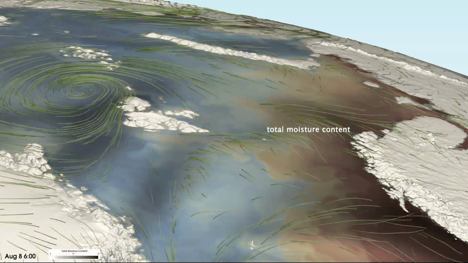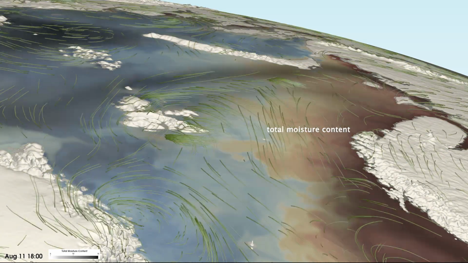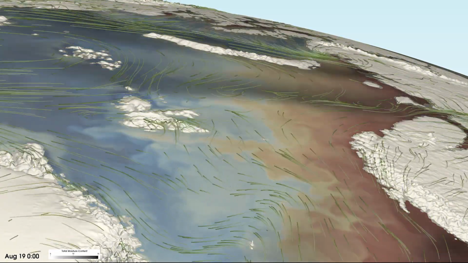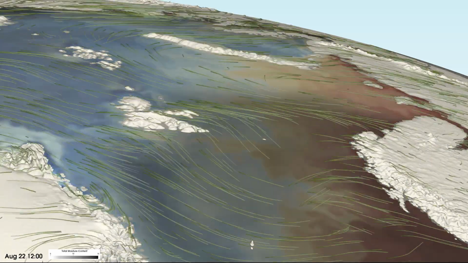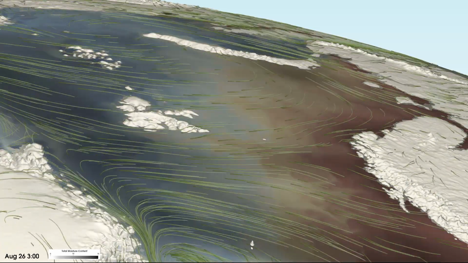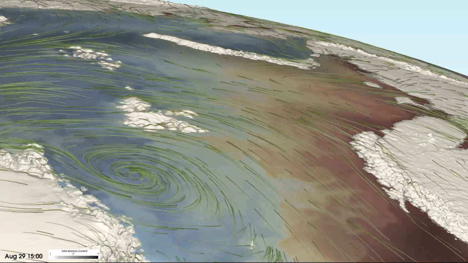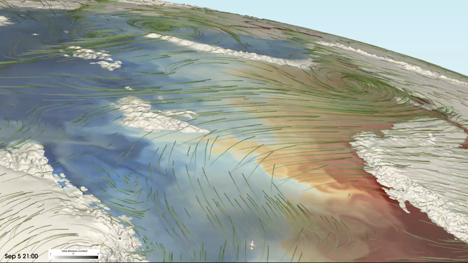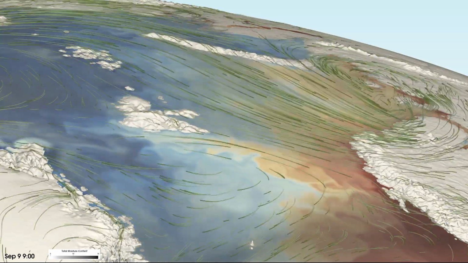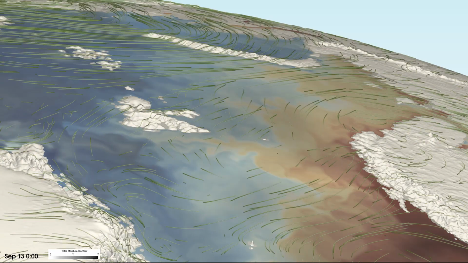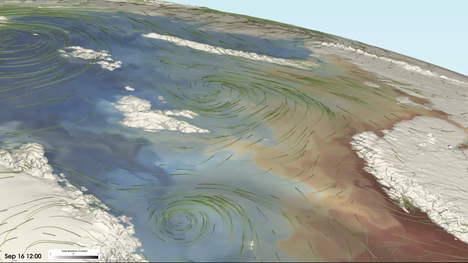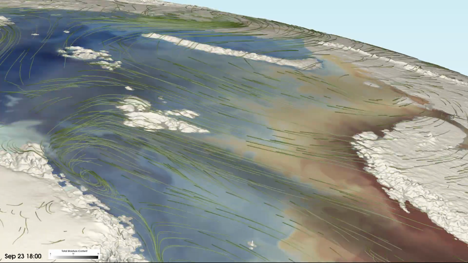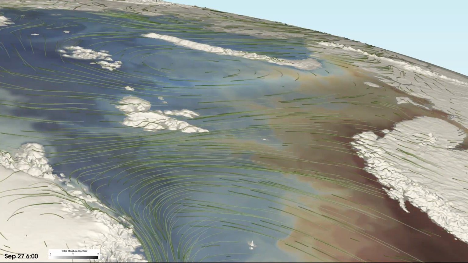The HI-LAT-RASM project focuses on understanding the processes responsible for the accelerated warming of the Arctic Earth system, where the core focus area is the transport of heat and moisture from lower latitudes into the Arctic through ocean currents and atmospheric circulation. To explore these processes, the HI-LAT-RASM team has developed E3SM Arctic, which is a configuration of the Department of Energy's Energy Exascale Earth System model designed for studying the Arctic climate system.